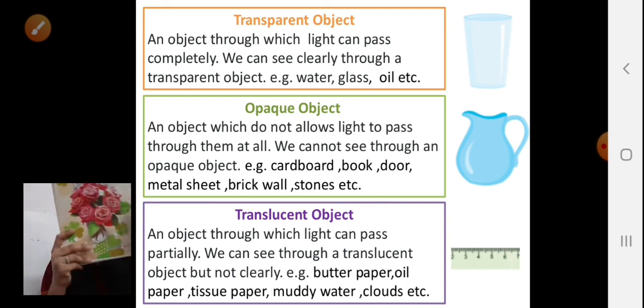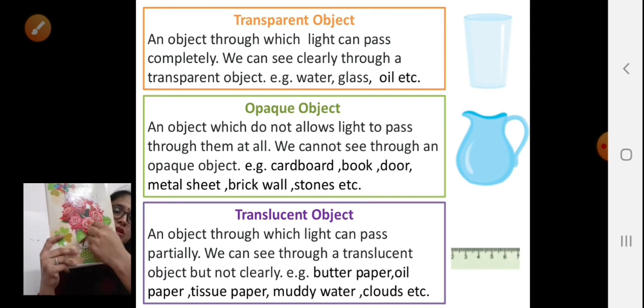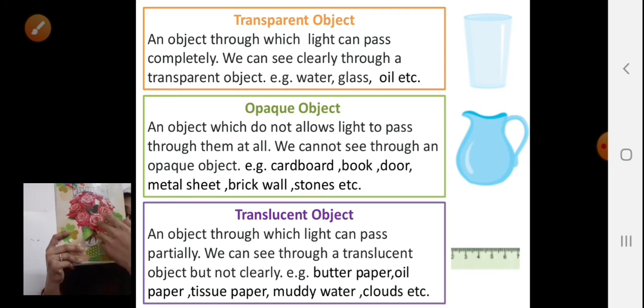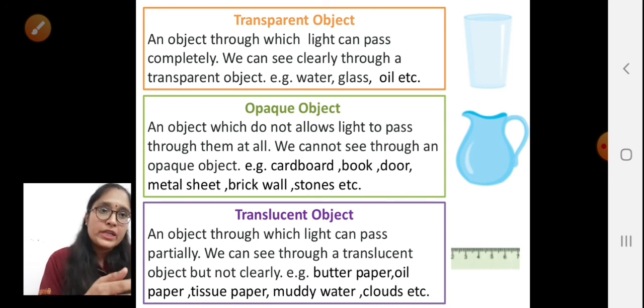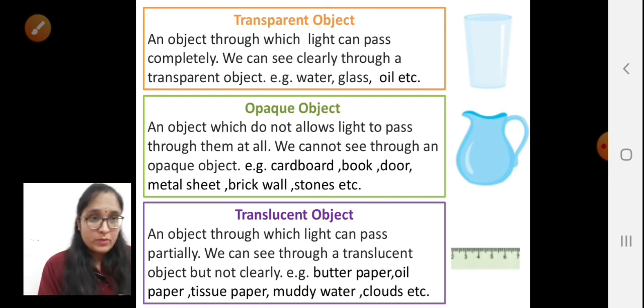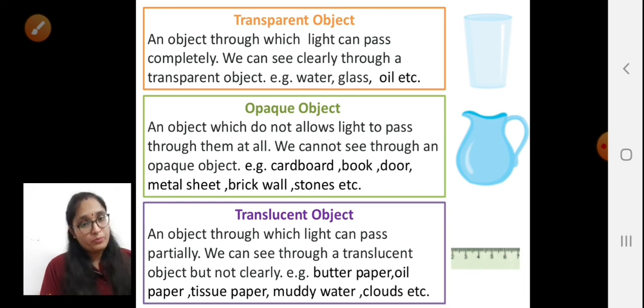No, it is not possible to see for me. Why? Because the light from the object which is coming to this book is blocked. Because this book is an opaque object, it is not allowing the light from the object to cross this book. So the opaque object has the property to not pass the light through it. It blocks all the light which is falling on this object, right? That is an opaque object. What are translucent objects?